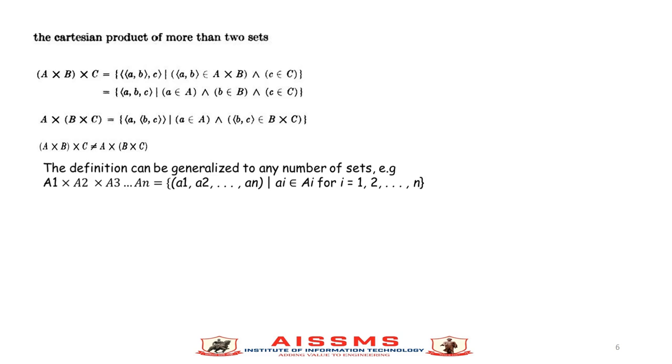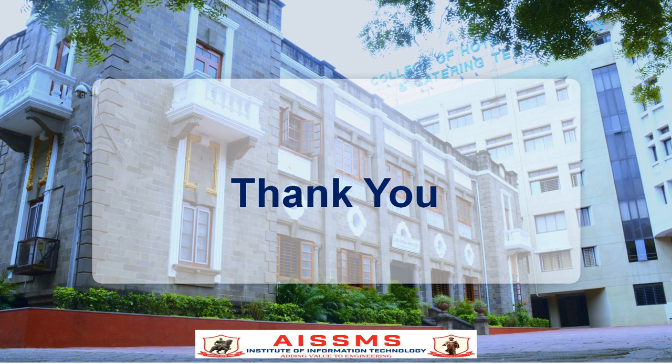The definition can be generalized to any number of sets. For example, A1 Cartesian product A2 Cartesian product A3 up to An is equal to the set of (a1, a2, up to an). So these are the ordered tuples such that ai belongs to set Ai, where i is from 1 to n. Thank you.